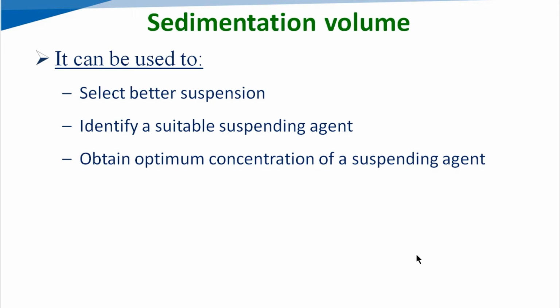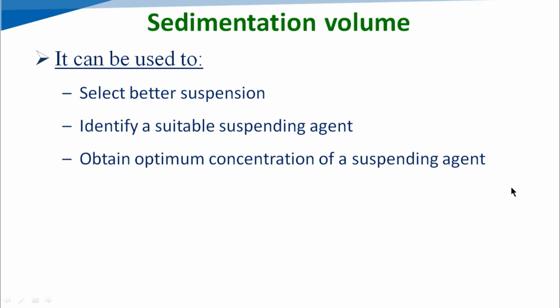For example, if we are taking 3 different suspending agents and preparing the suspension, in each suspension we are adding a different suspending agent. In one suspension we are preparing it with the help of SLS, then afterwards with Tween, and then afterwards with Span. So out of these 3, SLS, Tween and Span, we can compare which one formulates the good suspension. So out of this we can decide which one is a good suspending agent.